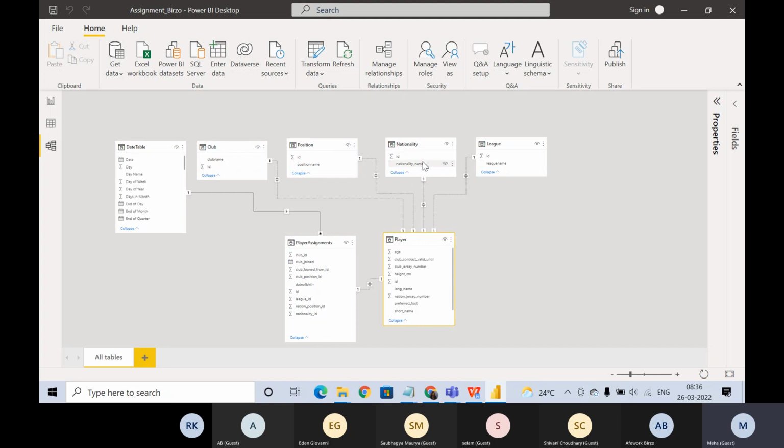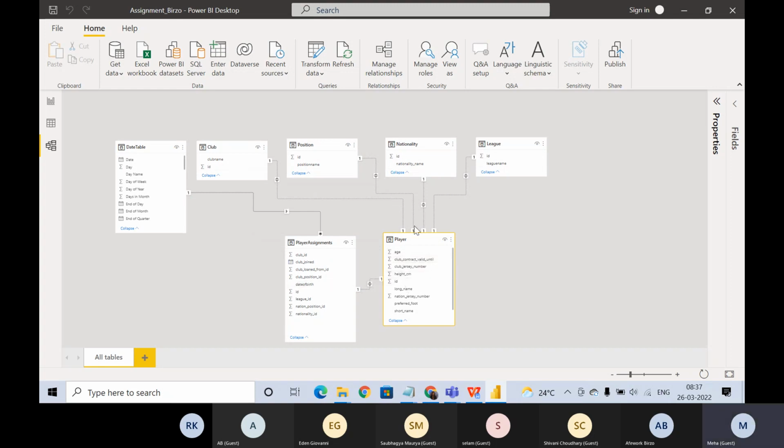So this particular filter, how it will flow: we will get the information from each of the tables if we need the name, club name, position name, nationality name, all these, and we will get the details of that particular player from the player assignment table, right? Because this table is connected to player assignment as well. So we don't need to individually connect player assignment with all these tables, because the relationship is there anyway.